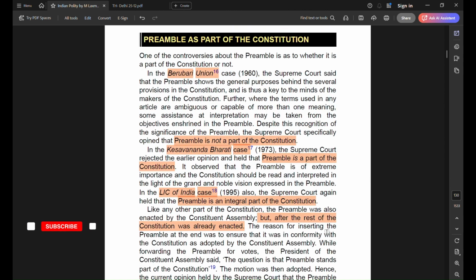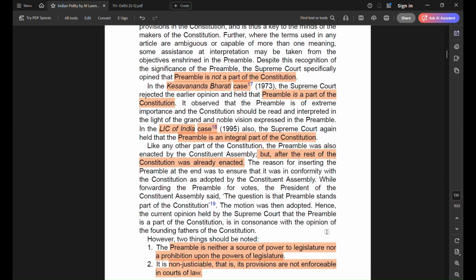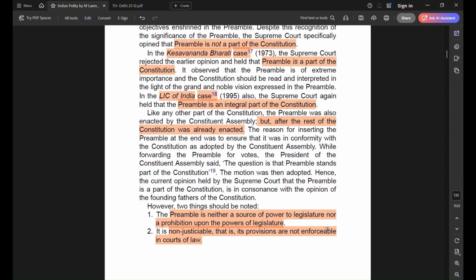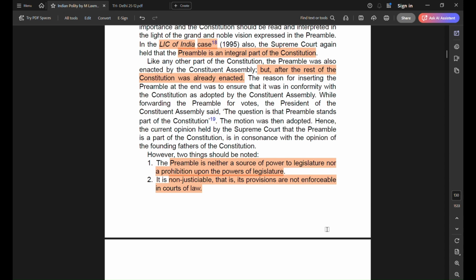There has been debate whether preamble is part of the constitution or not. First, in Berubari case, Supreme Court although emphasized on the importance of preamble, but eventually said that it is not the part of constitution. But in Kesavananda case, it was declared that preamble is part of constitution, and again in LIC of India case, it was reinforced that preamble is integral part of the constitution. This is another important fact, that preamble was enacted after the constitution, other parts of constitution were already enacted.